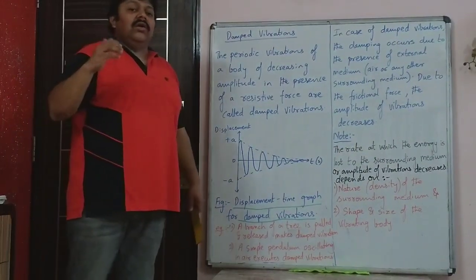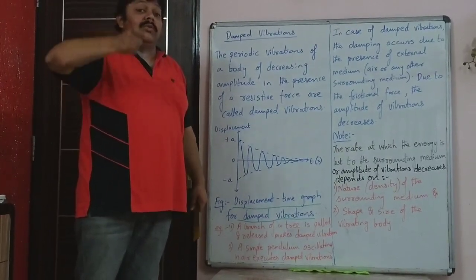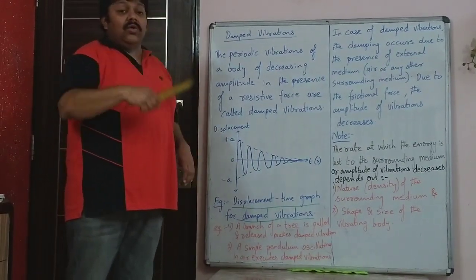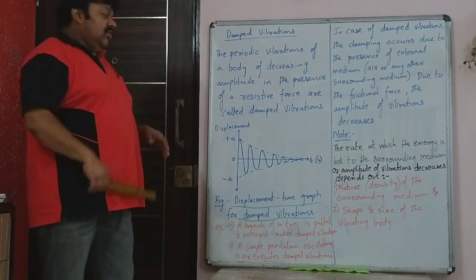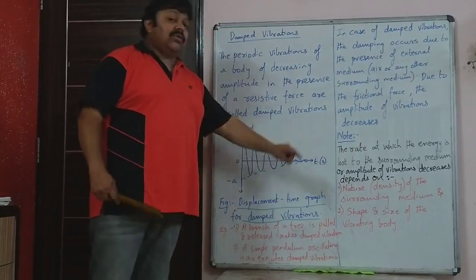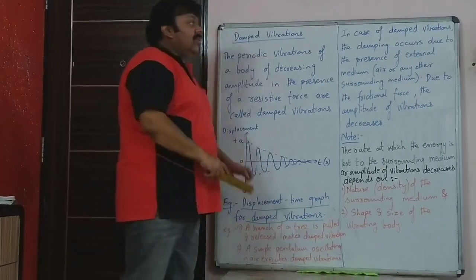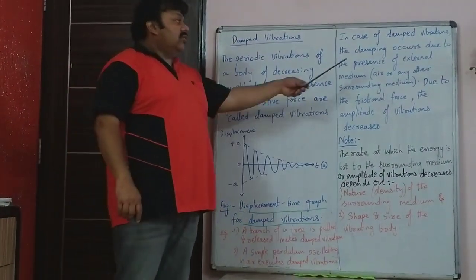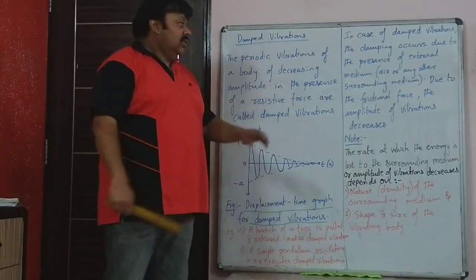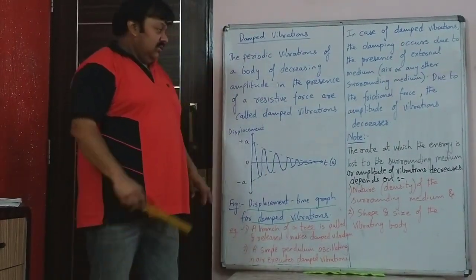In case of free or natural vibrations, you had to write the words oscillations of a simple pendulum in vacuum, or vibrations of a pencil or vibrations of a ruler in vacuum. So that was free or natural. This is damped vibrations where the amplitude goes on decreasing. So that is what is mentioned next. In case of damped vibrations, the damping occurs due to the presence of external medium, air or any other surrounding medium. Due to the frictional force, the amplitude of vibration decreases.